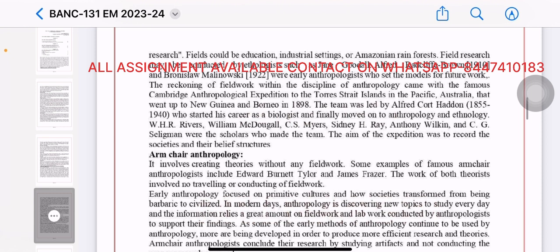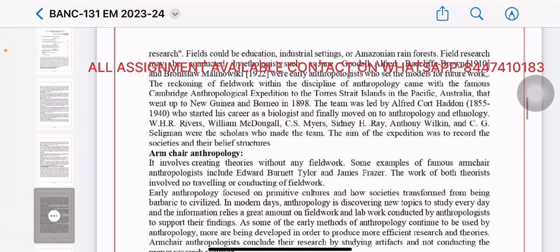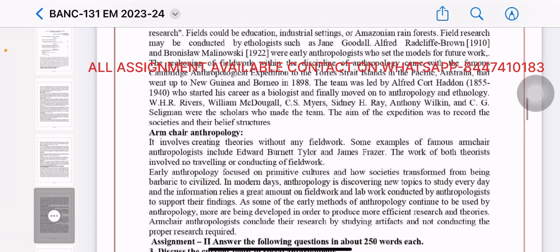W.H.R. Rivers, William McDougall, C.S. Myers, Sidney H. Ray, Anthony Wilkin, and C.G. Seligman were the scholars who made the team. The aim of the expedition was to record the societies and their belief structures.